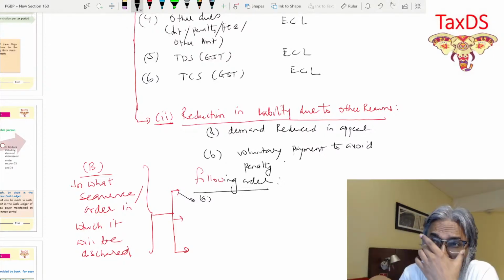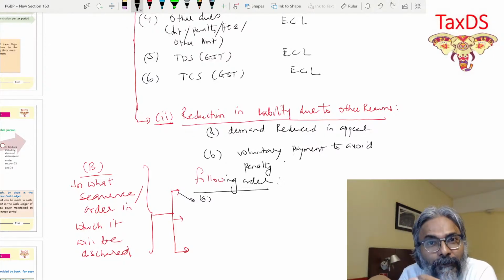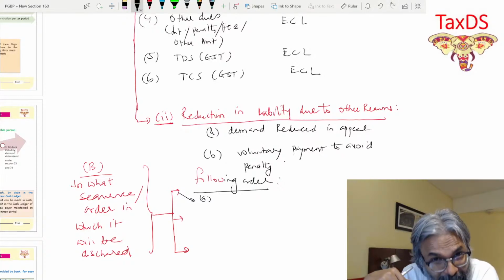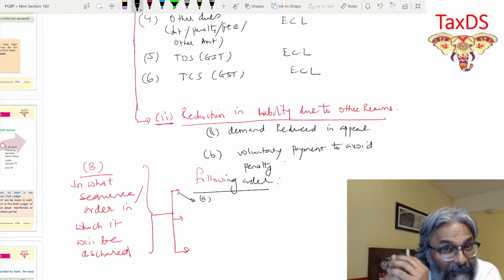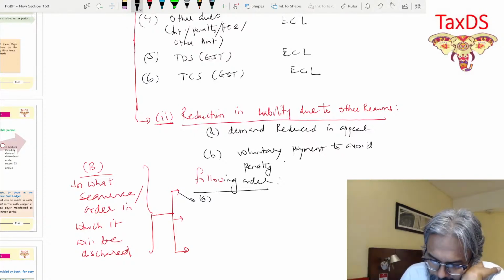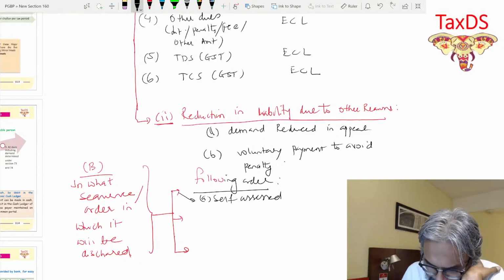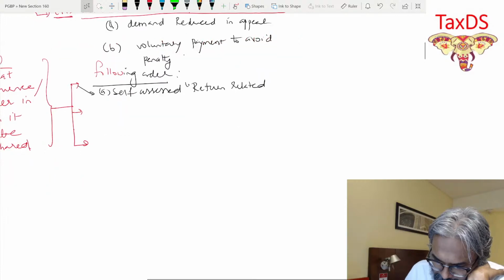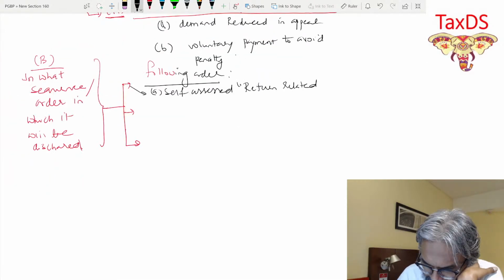That is point number one. The old liability has to be adjusted first, then the current liability. That is the order. So if you see point number A over here, I'll write self-assessed, return related. This is point number A. Return related liability.